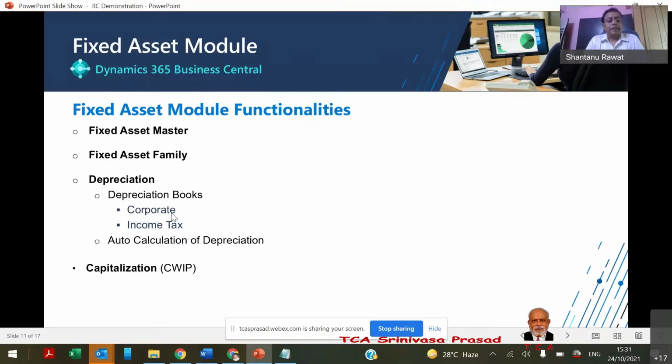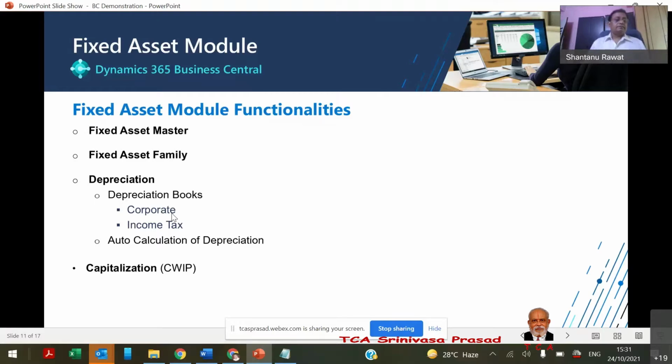And on the capitalization aspect, this capital work in progress, what we consider is the various assets we are building, for example a building itself, where we are incurring various expenses. And one day, after 6 months or 8 months of incurring expenses, we will declare that all such expenses have to be capitalized, we have to mark them up as a fixed asset, and the depreciation period will start. There will be a starting date of depreciation after the commissioning of the asset.